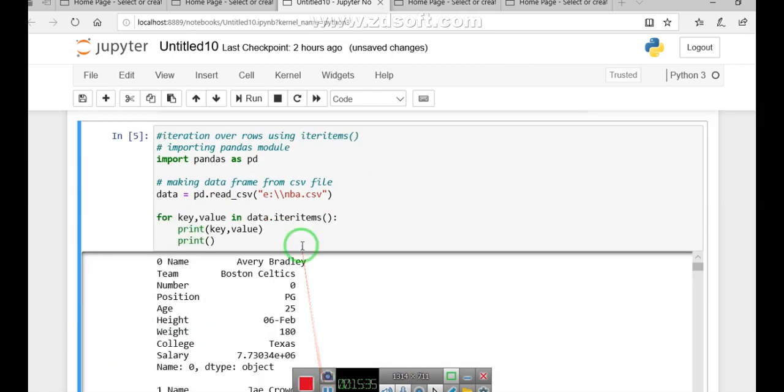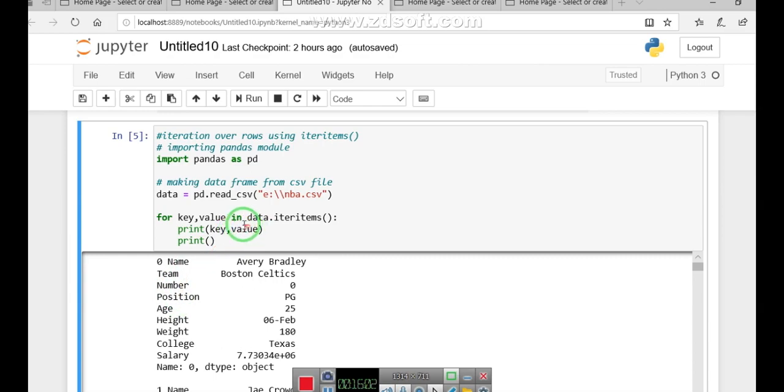Now students, moving to our main topic, iteration items: how the iteration items is applied on the NBA file. You see here the first step is the same, the second is the CSV imported file, and then in a for loop we have used key and value. The key represents the label part, the top first row, that contains all the labels, and then their corresponding values.